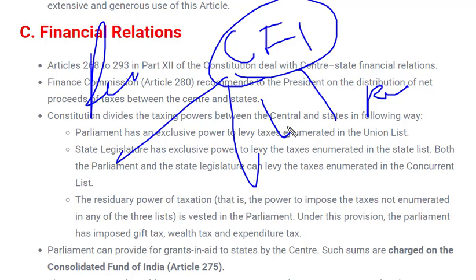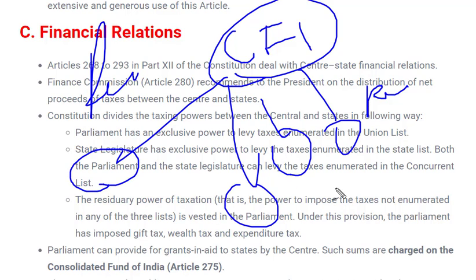Is it necessary that these funds are allotted equally among the states? It's not necessary, because it depends upon the requirement of the state. How much money the states require depends from state to state. According to this requirement, funds from the Consolidated Fund of India are distributed among the states, and that is called statutory grants.